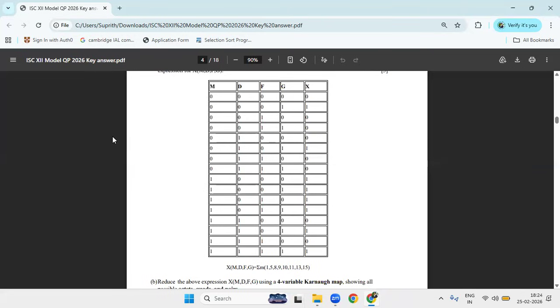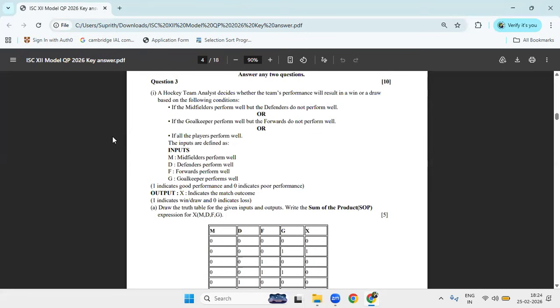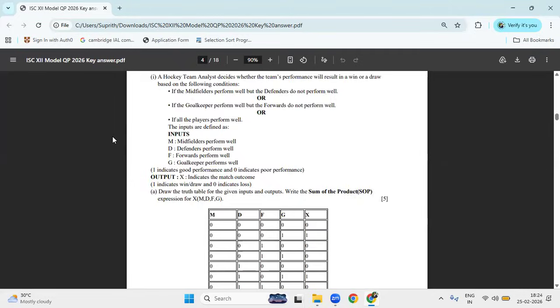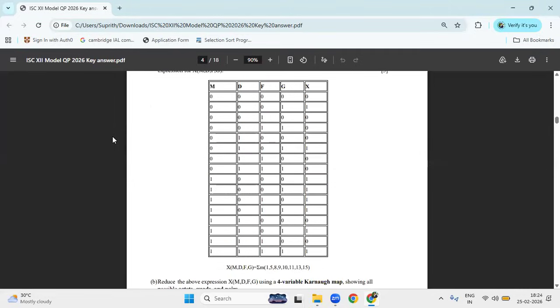Okay, next condition: if the goalkeeper performs well but the forward does not perform well. G is 1 and F is 0. So we get one here, one here, another one here, and another one here, that's all.